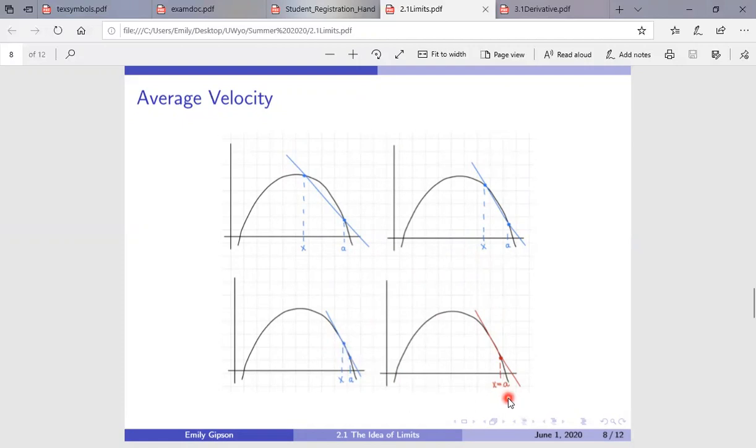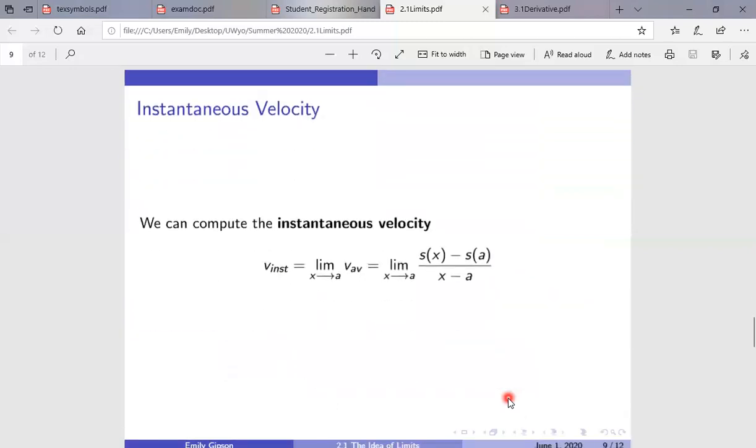So what did I just do? I just took a limit, which is exactly what we've been doing and what we're familiar with. So I'm suggesting that we can compute the instantaneous velocity by just taking the limit as X approaches A of our average velocity.